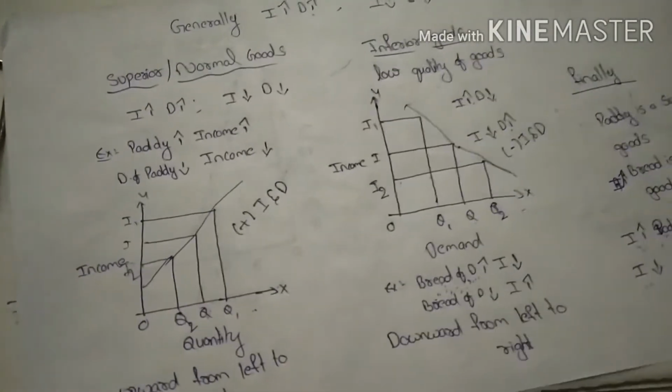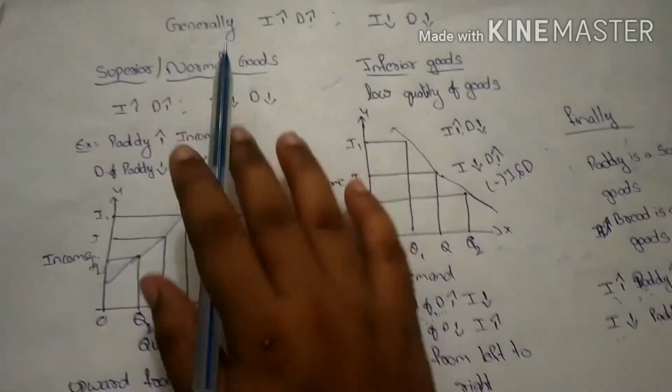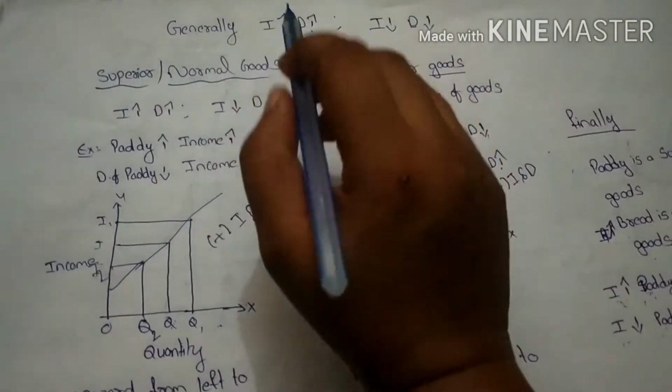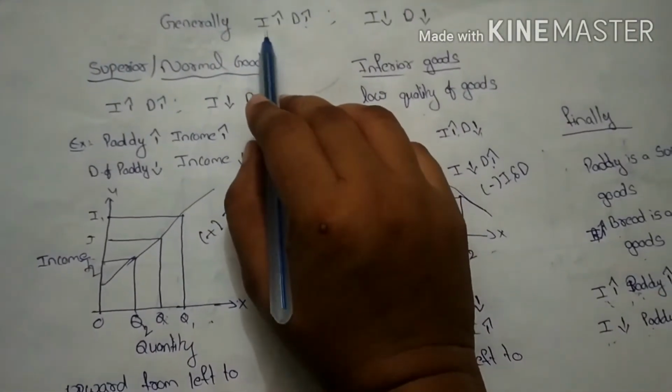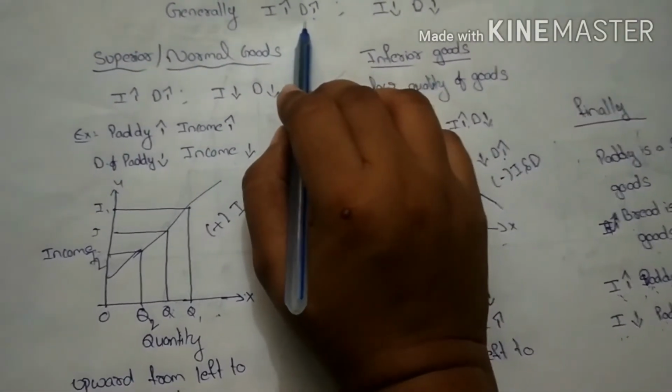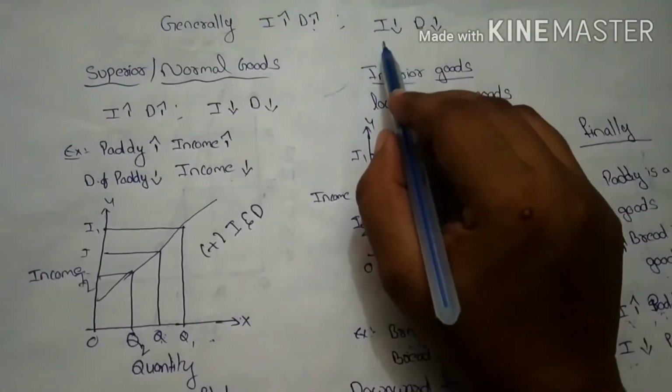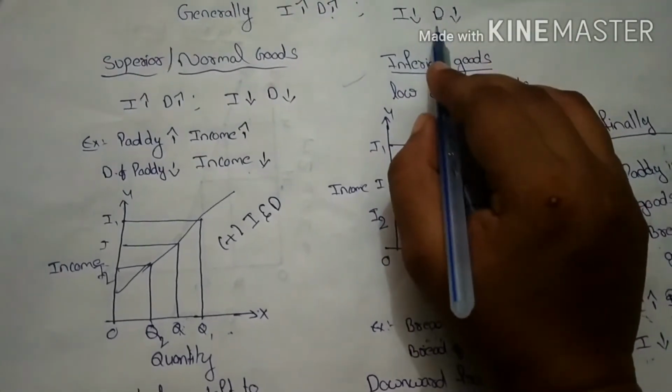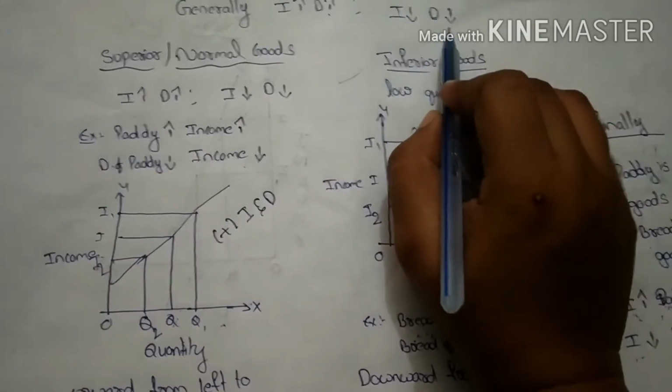Let's see. Generally, in income demand, when the income of the consumer increases, the demand for the commodity also increases. And when the income of the consumer decreases, the demand for the commodity decreases.